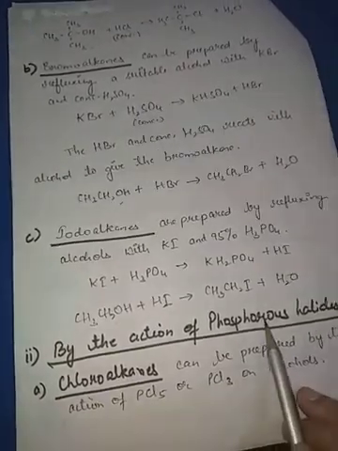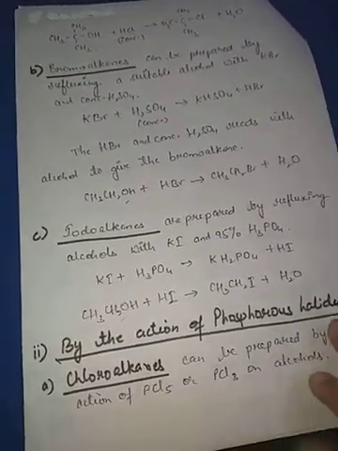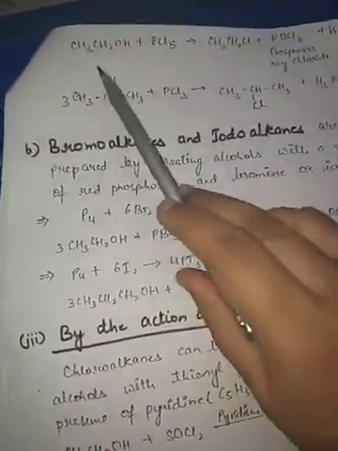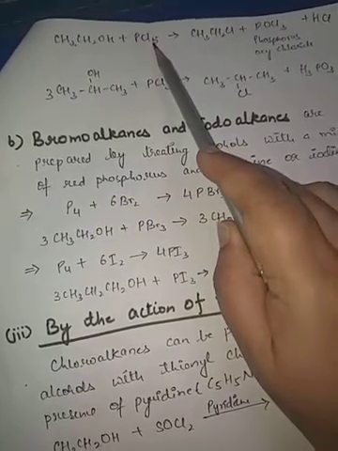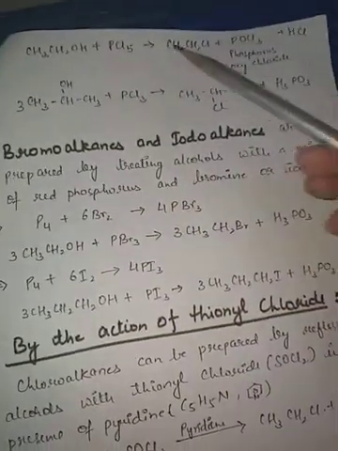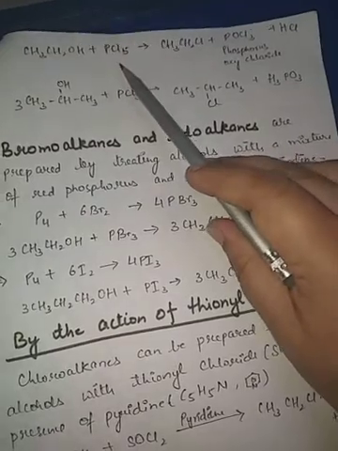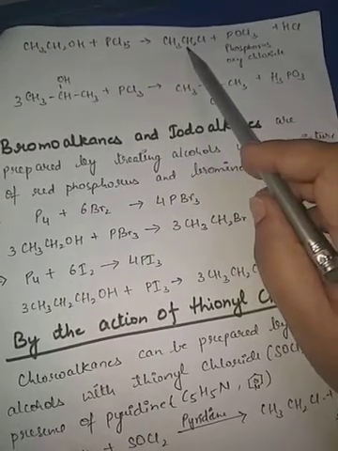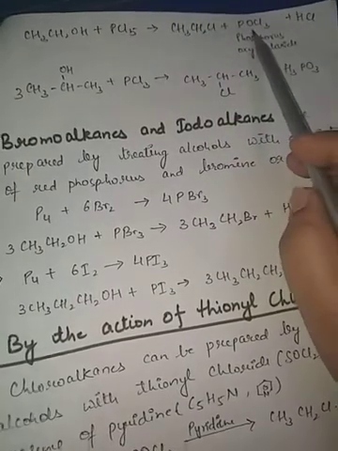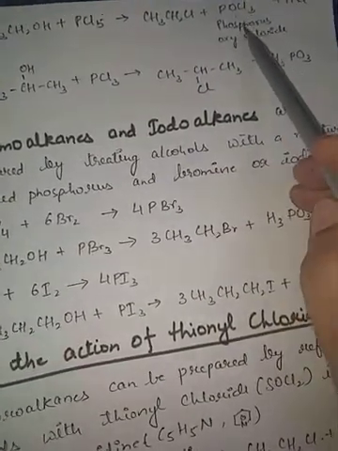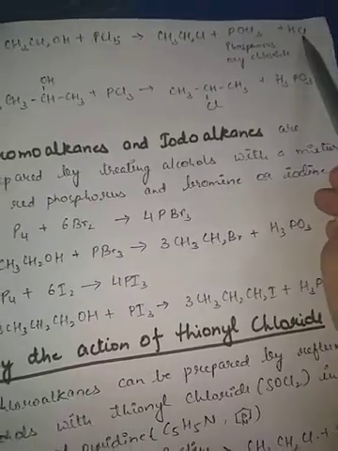Chloroalkanes first. Phosphorus halides, we are seeing how chloroalkanes are formed. See, CH3CH2OH, when it will react with phosphorus pentachloride, this you have to learn that when pentachloride is there, then we will obtain this CH3CH2Cl along with the formation of POCl3, phosphorus oxychloride, and HCl.